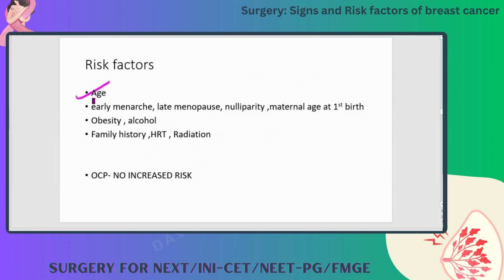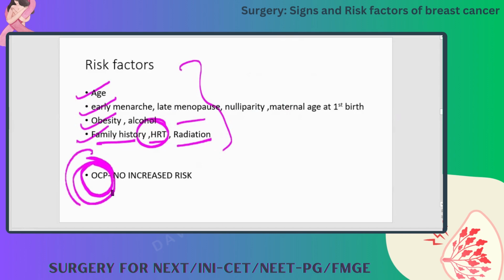So the risk factors we have all discussed: age, obviously, as age increases; early menarche, late menopause, nulliparity, maternal age at first birth, obesity, alcohol, family history, hormone replacement therapy, radiation. These are all risk factors. And earlier there was a misconception that oral contraceptive pills, OCPs, have increased risk, but nowadays it's proven that there is no risk with OC pills.